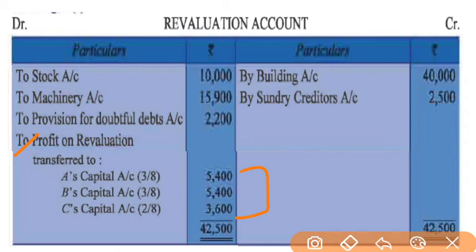Once again, if there is any kind of profit or income in the firm, it will be credited. Any kind of loss or expenses will be debited. Then we will find out the balance, and the balance will be distributed among partners in their old profit sharing ratio. If the balance is of debit side, it will be considered as profit, and if the balance is of credit side, it will be considered as loss, and the profit or loss both will be divided among partners in their old profit sharing ratio.